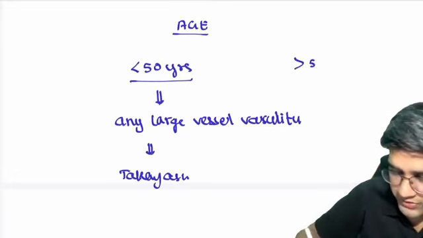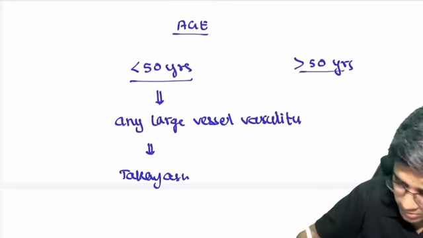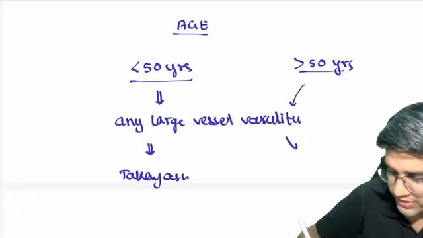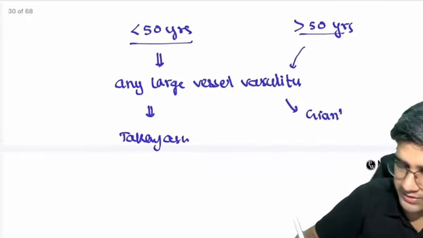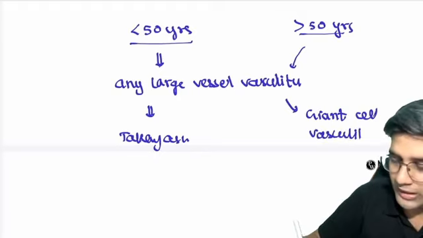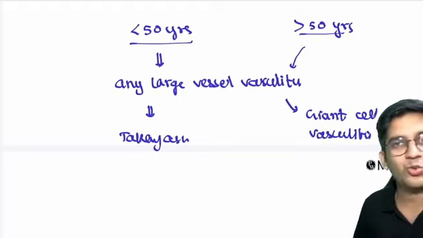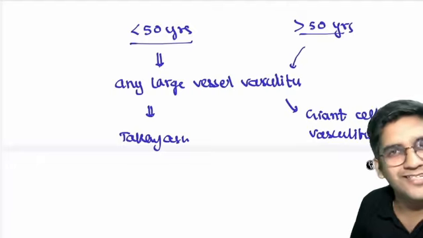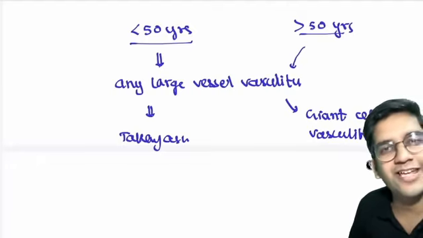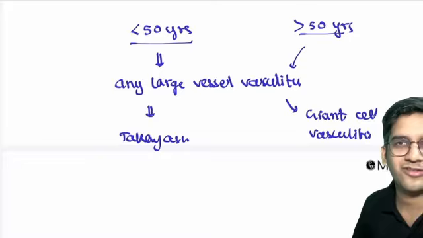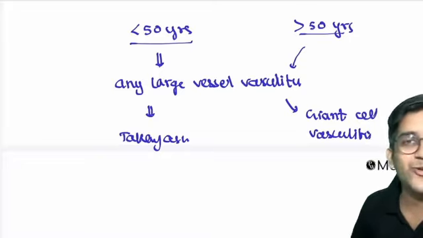More than 50 years, any large vessel vasculitis, it is temporal arteritis or giant cell vasculitis. So which means 1 year in an exam I can ask you giant cell arteritis. Next year if I want to confuse you, I won't change anything. I will change the age. That's enough. If I change the age, the entire diagnosis changes.